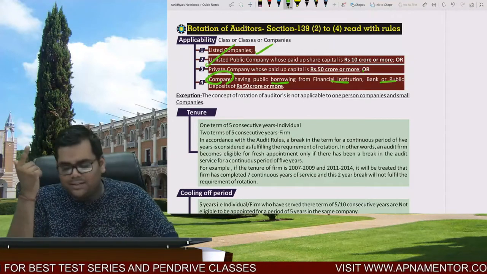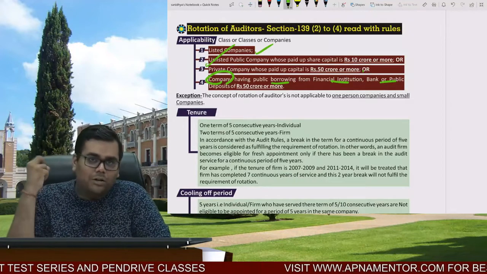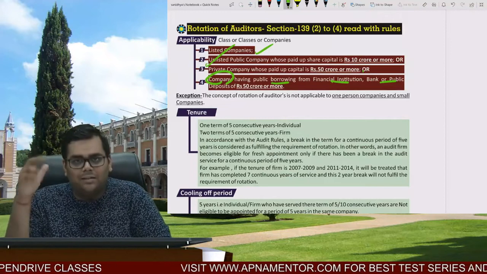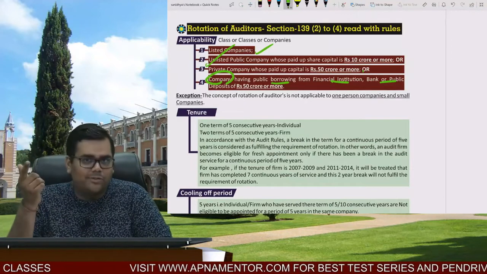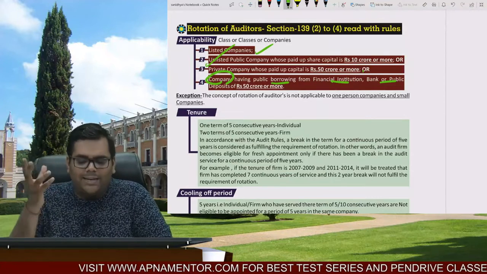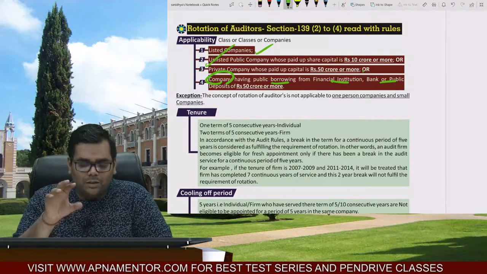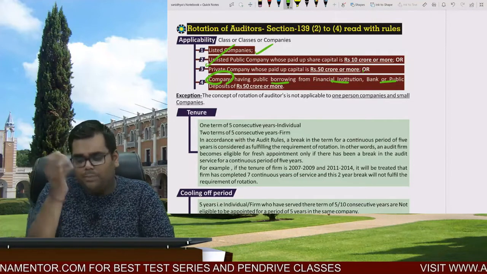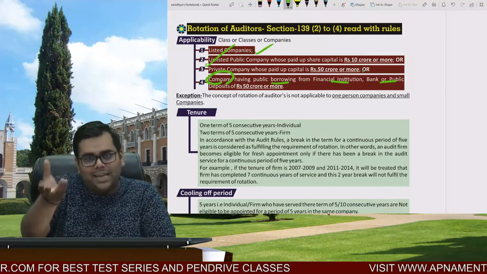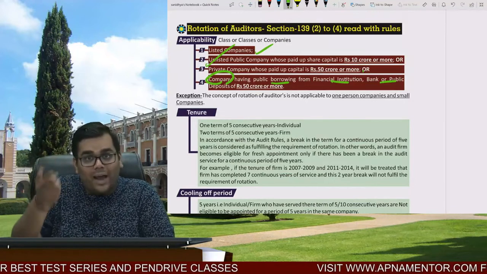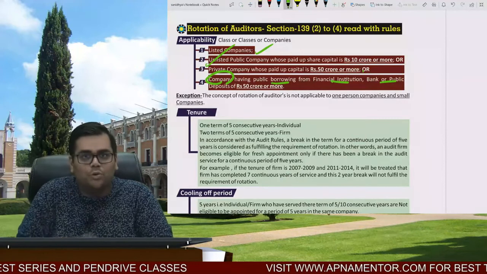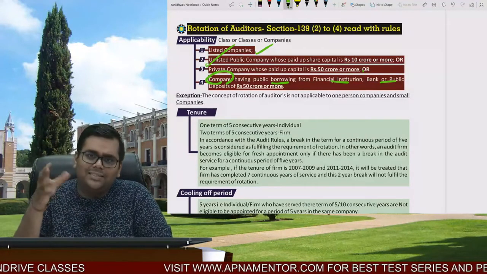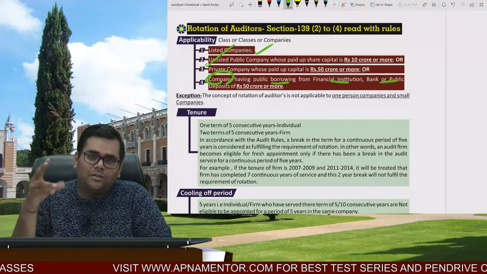So let us say there is a private company, it has taken some borrowings from a bank. Let us say a private company which has taken borrowing from ICICI Bank 30 crores, SDFC Bank 25 crores. So the aggregate is 55 crores. And let us say the paid up share capital is only 25 crores. So it is a private company, the paid up share capital is only 25 crores, that is less than the 50 crores. But it has the aggregate of borrowings from ICICI 30 crores, SDFC 25 crores. So aggregate of borrowing from financial institutions exceeds 50 crore rupees, and that is why even to that very company rotation is applicable.